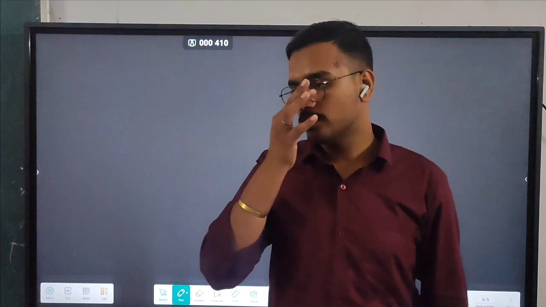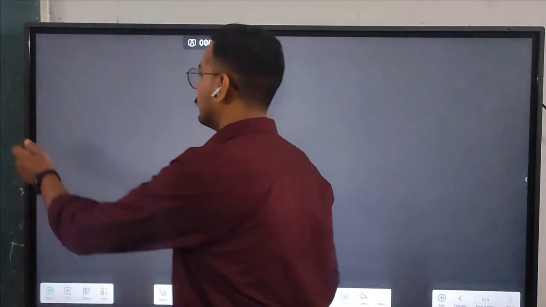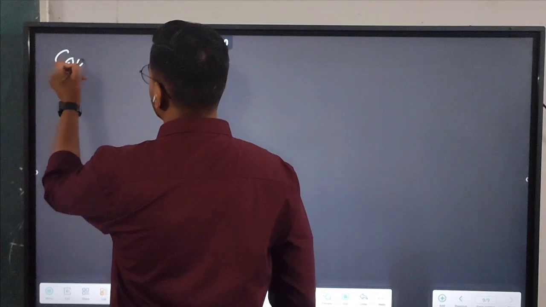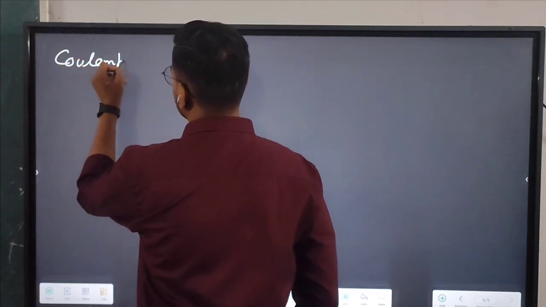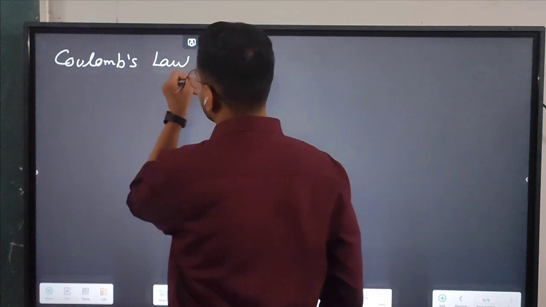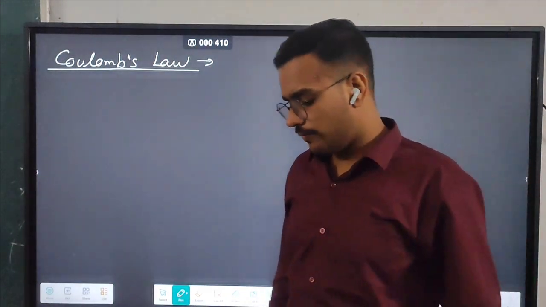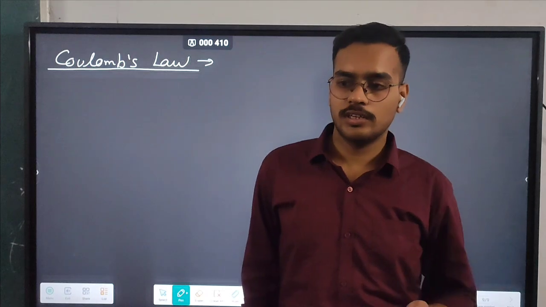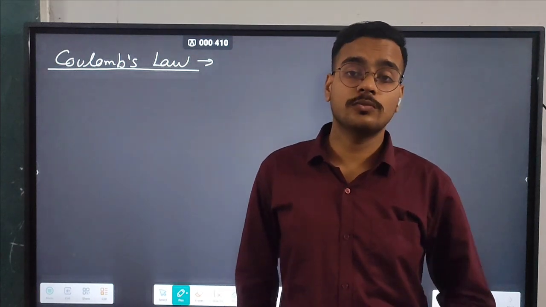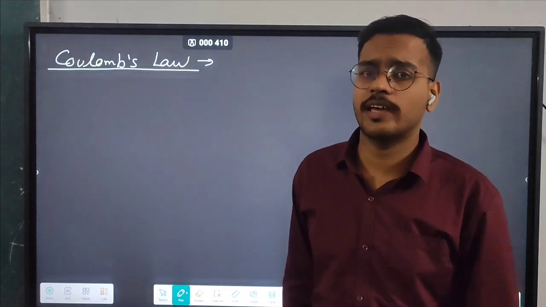Today I am going to teach one important topic of JEE Mains and board level, that is Coulomb's law. As you already know, Newton gave a formula of force between two mass bodies, that is F equals G m1 m2 by r square.